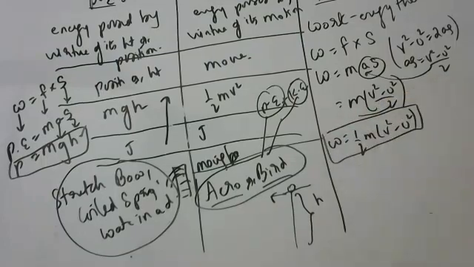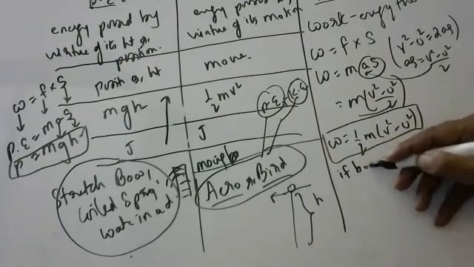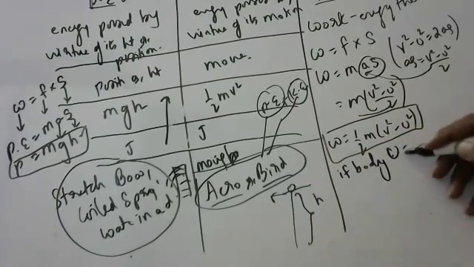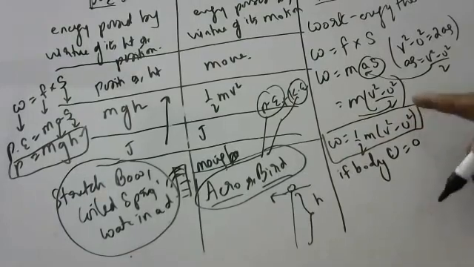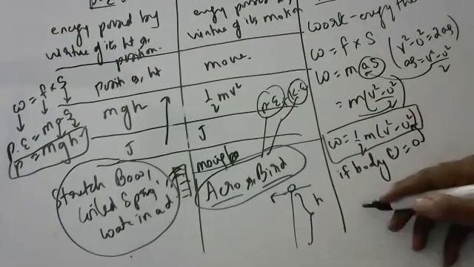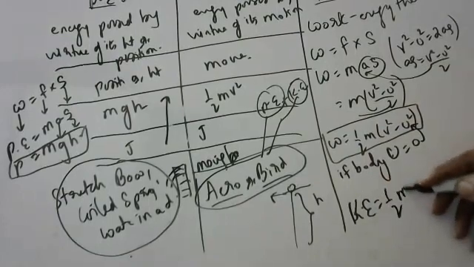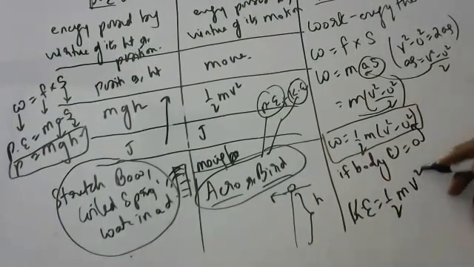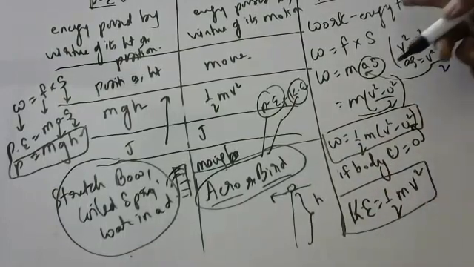This is the work energy theorem: half m (v square minus u square). If the body is starting from rest, initial velocity will be 0. If you substitute 0 here, all the work done is converted to kinetic energy. Half m, anyway u is 0, v square. This is the formula for kinetic energy. Kinetic energy derivation comes from the work energy theorem.